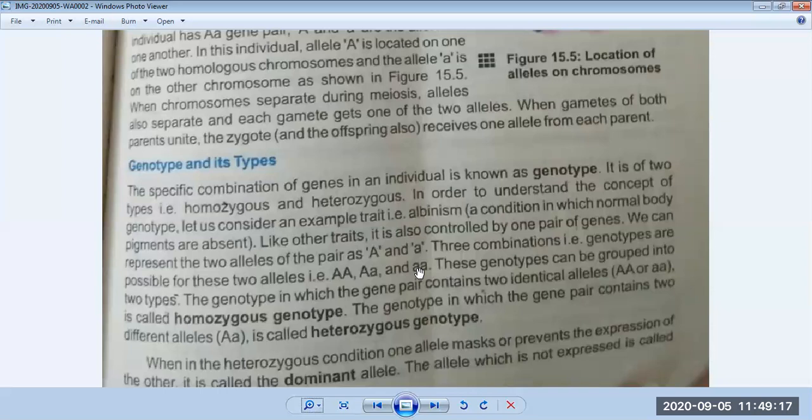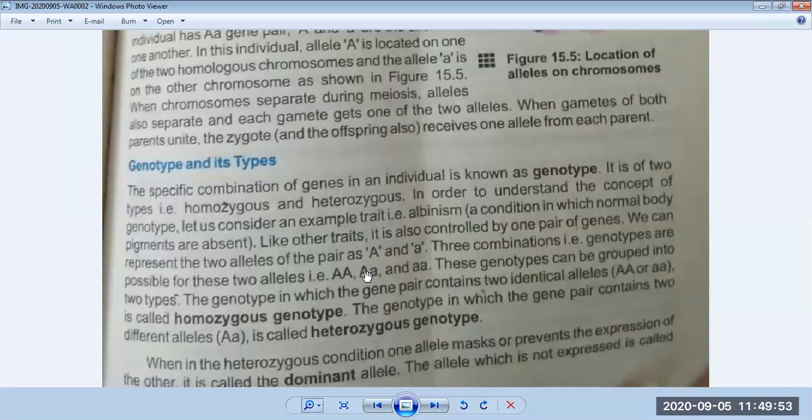If we see this example, capital A will produce normal body pigments and small a will not produce any pigment. So what will be the skin color of a person? It will have body pigment on its body. If we take another example, allele A produces normal body pigment while a does not produce pigment.